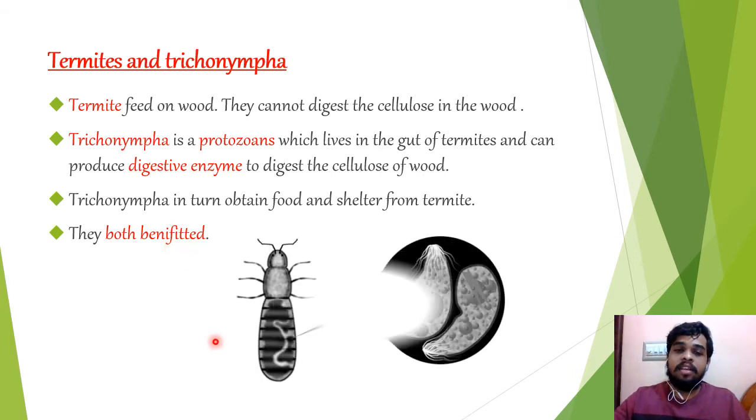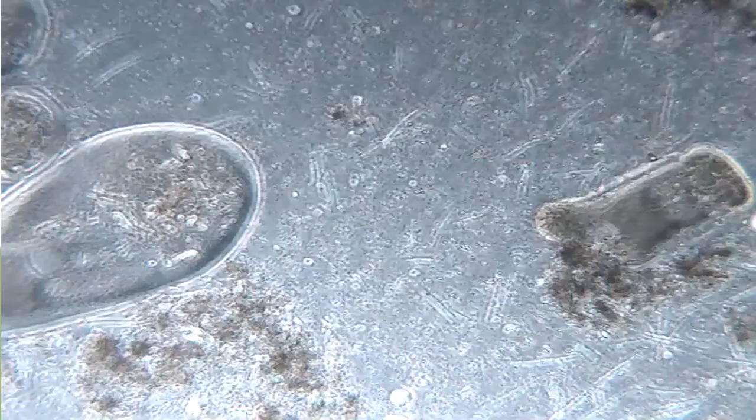Here you can see the picture of a termite, and this is the hindgut of the termite, and this is the enlarged part. Here it is the Trichonympha. Let us see a video of how termite and Trichonympha associate with each other and get benefited.